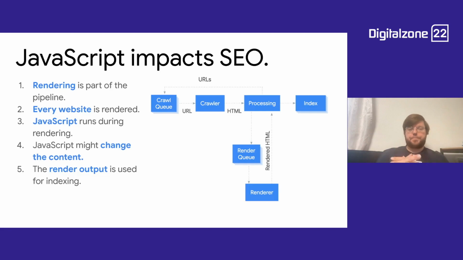Besides that, it is very, very important to understand that JavaScript is something that impacts your website's SEO. And why is that? Well, JavaScript today is often used to build websites that basically fetch their content dynamically or show content dynamically based on something. And this something can be all sorts of things.